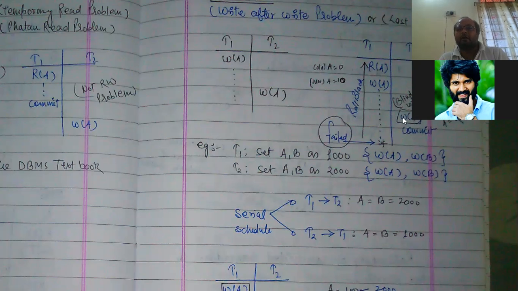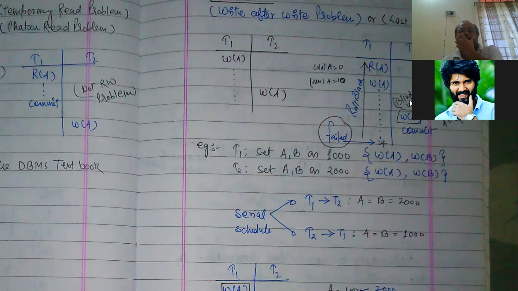Now T2 transaction got the value 50, and now it has rolled back. Suppose it has not completed its work, the transaction failed and it is going to roll back. If this transaction is going to roll back, what will be the value inside this? It will remain the old value, that means A value 10. But it has used some wrong value and performed the operation, and now here it got the wrong value 50. That is known as the lost update problem, or it is also known as the blind write problem.